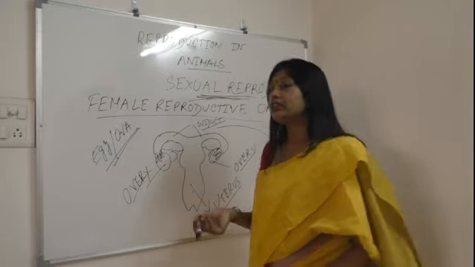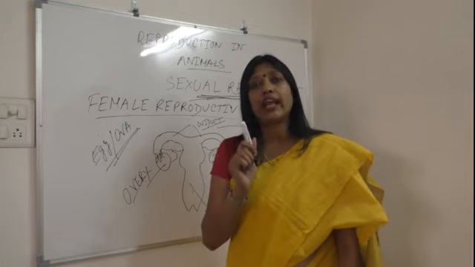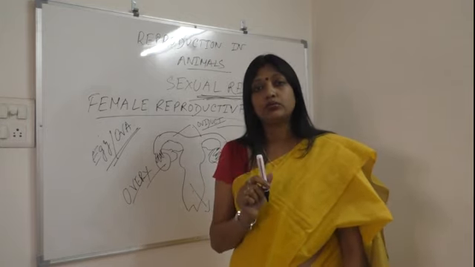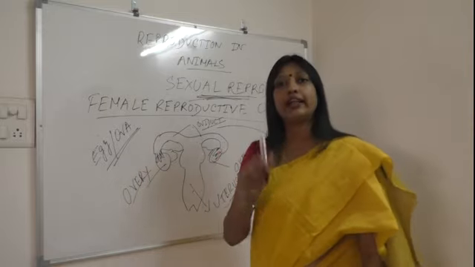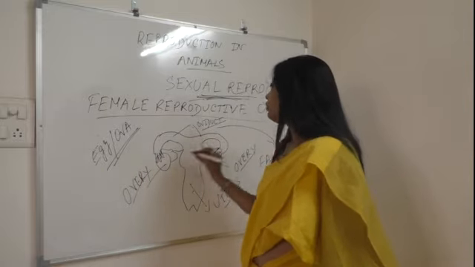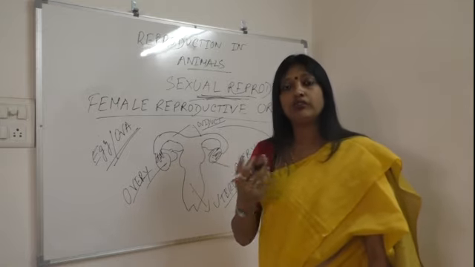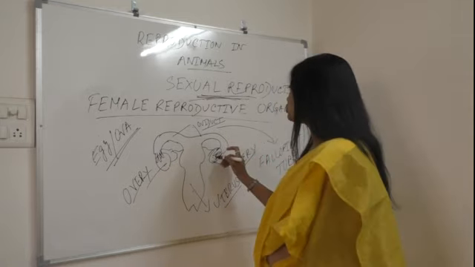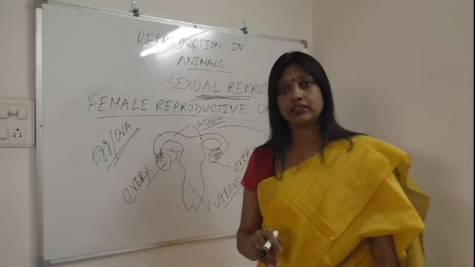What is the different thing? A single matured egg is produced at a time from one of the ovaries into the oviduct every month.